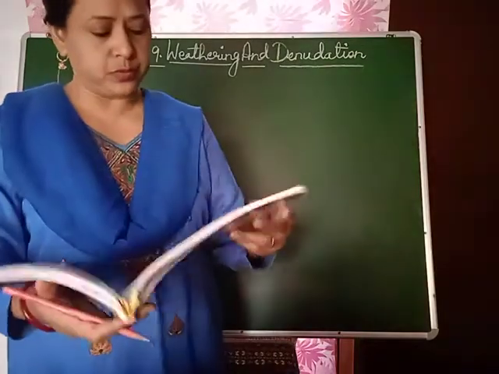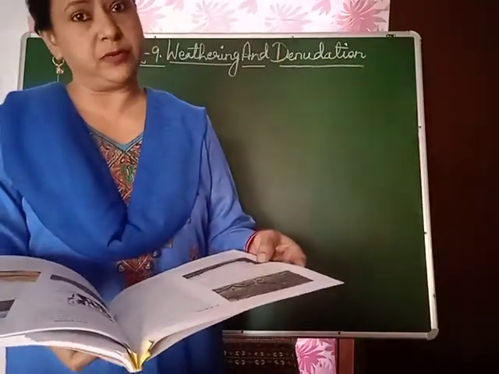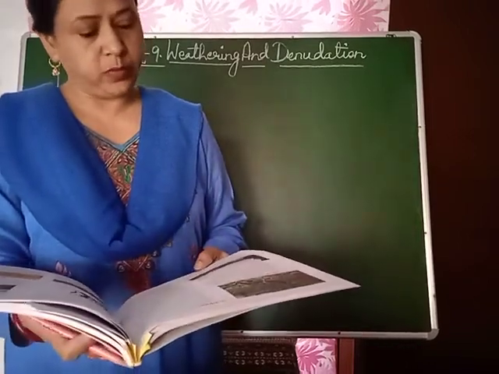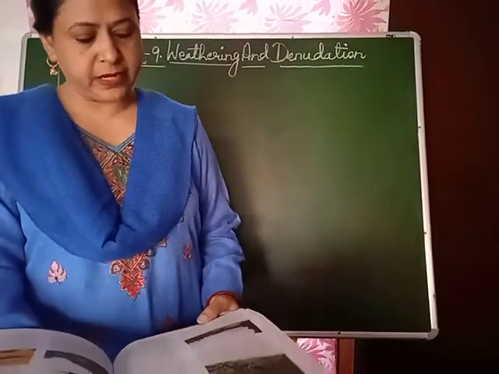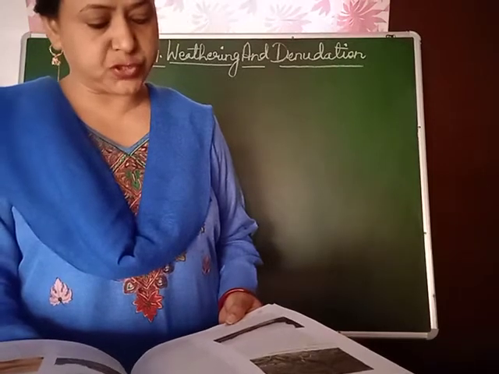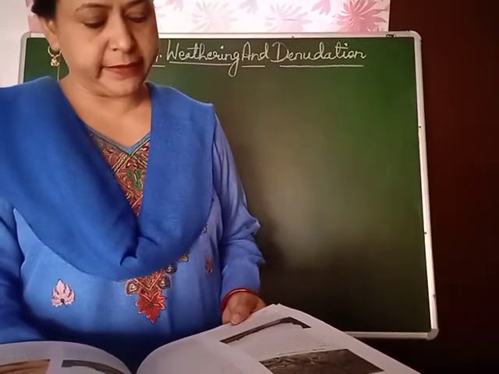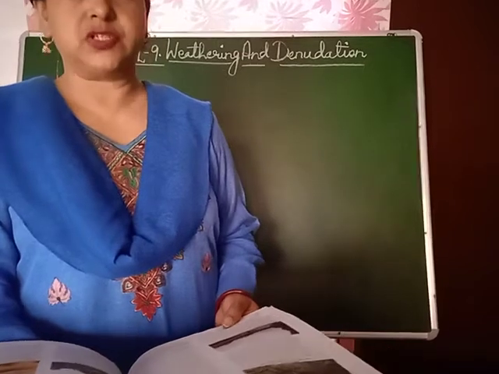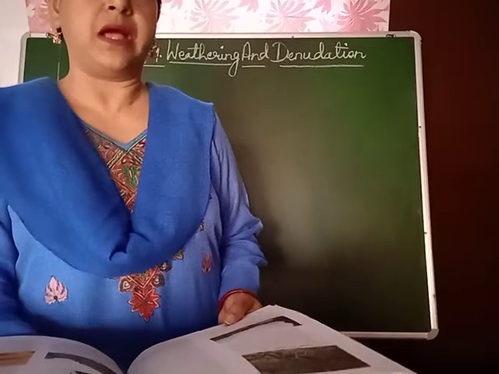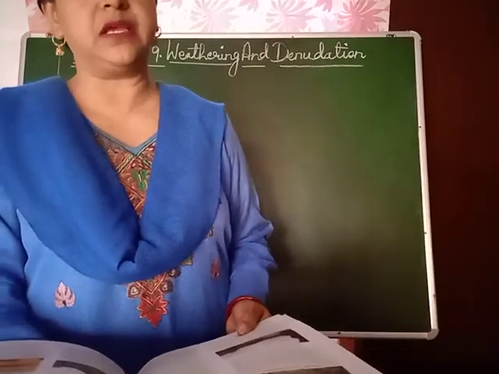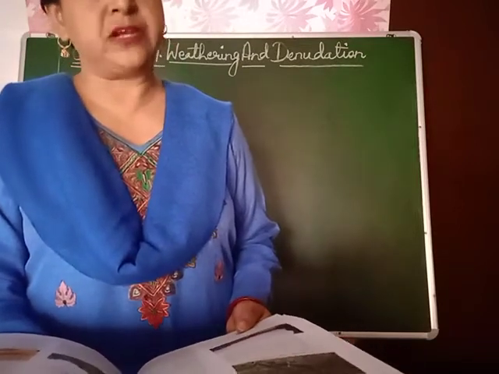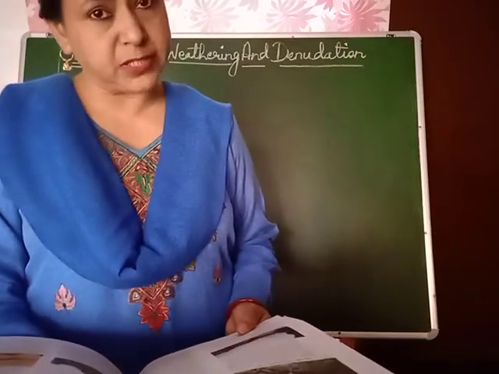Children, we will continue on page number 82. Open your books, children. Work of wind. The seventh part of the lesson, work of wind. The action of wind involving erosion, transportation, and deposition is most prominent in arid and semi-arid regions. Children, wind is doing the erosion, transportation, and deposition. The three important things about wind, children, please understand it, are erosion, transportation, and deposition.